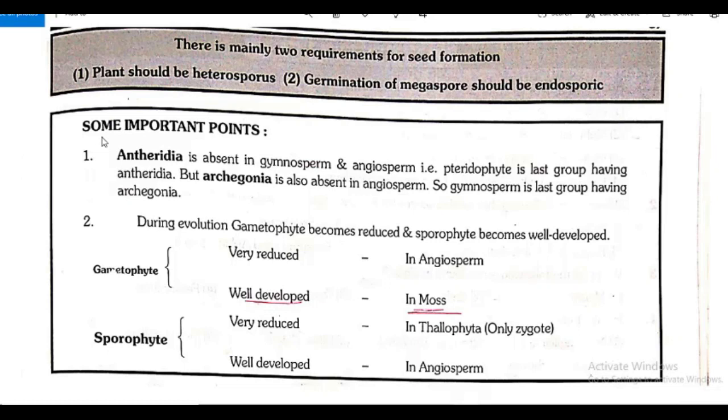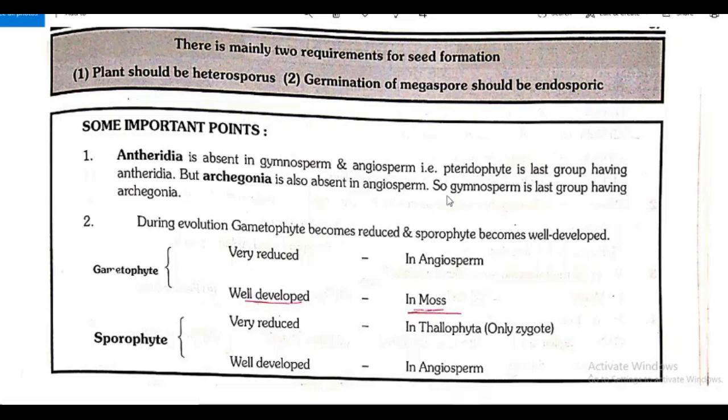Now some important points we are going to discuss. Antheridia is absent in gymnosperm and angiosperm. That is, pteridophyte is the last group having Antheridia. But Archegonia is also absent in angiosperm. In gymnosperms, most of the members do not have Archegonia, but in Ephedra it is present.